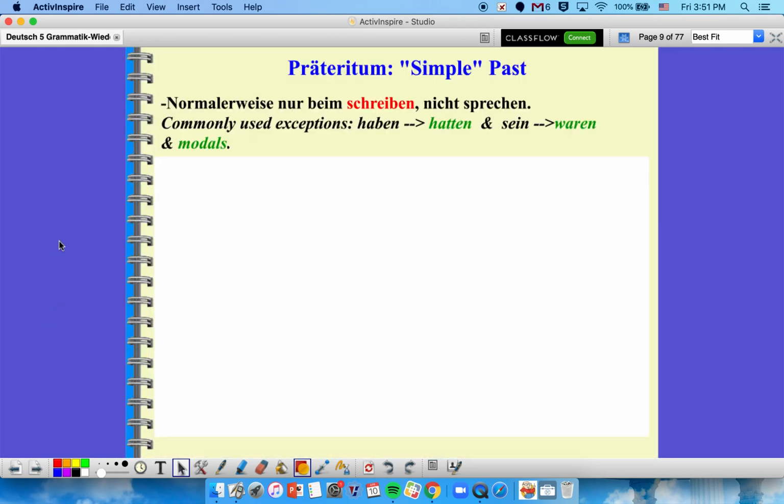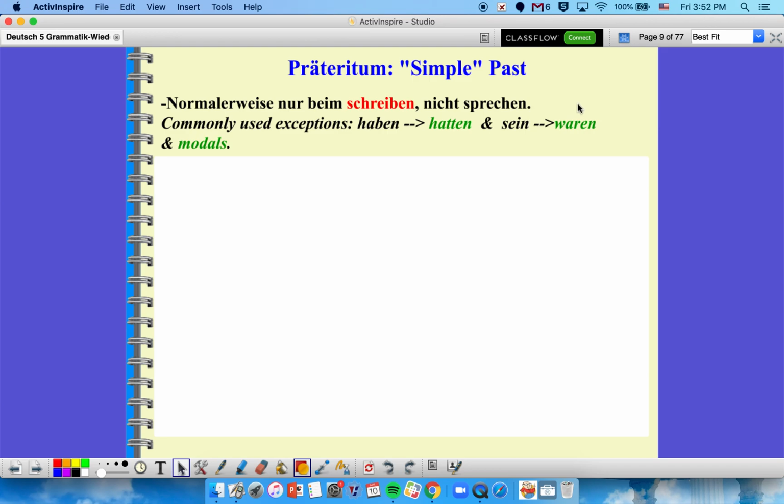Okay, so we're starting with the Präteritum, or the simple past. The reason it's called the simple past is because it really just involves one word. You're taking the verb itself and just putting it into a past tense form. This is what we use most of the time in English, but in German, it's typically used more in writing. So normalerweise nur beim Schreiben, nicht beim Sprechen. So when people talk, they use the present perfect or the conversational past.